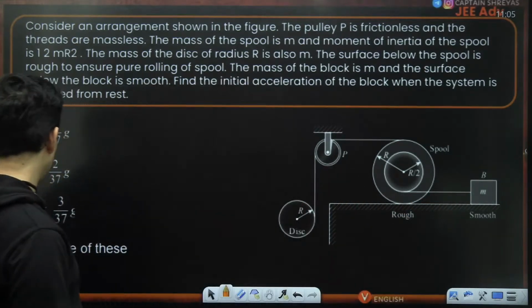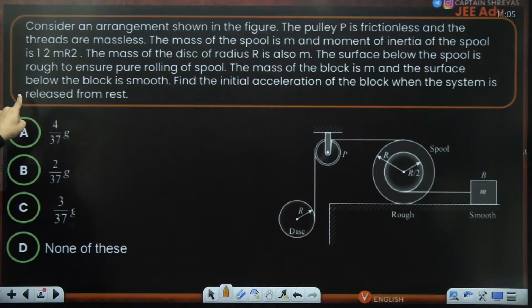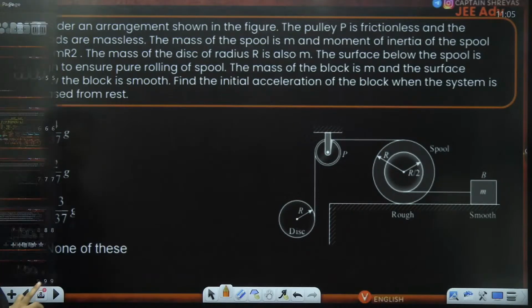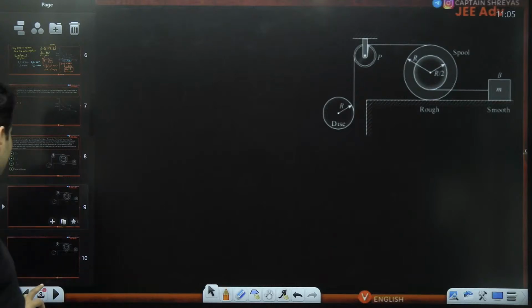Okay, I think I had kept a separate diagram, but let's see. And the question is find the acceleration of the block. Okay, so let's just look at the diagram alone and see what we can do.